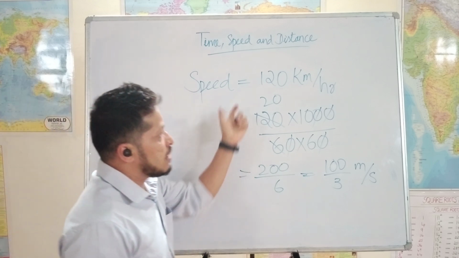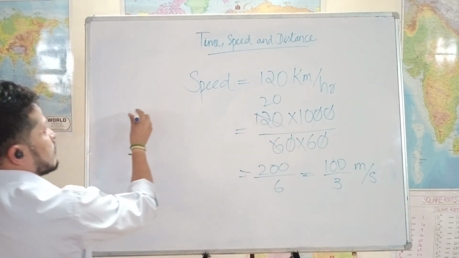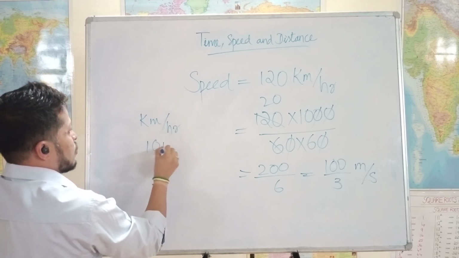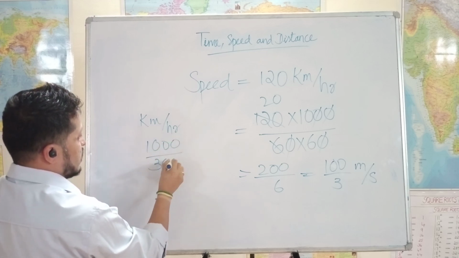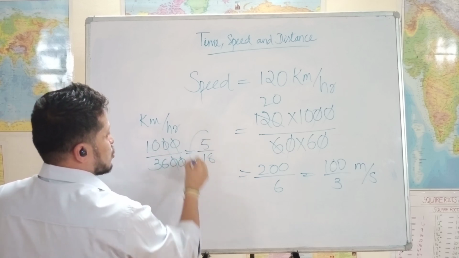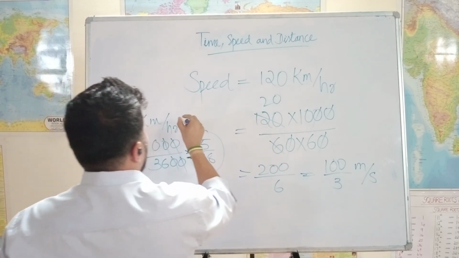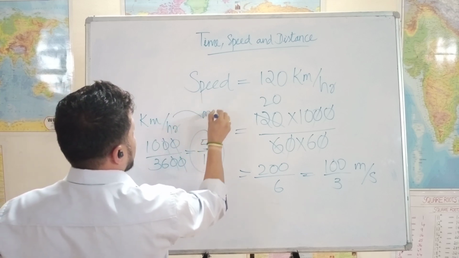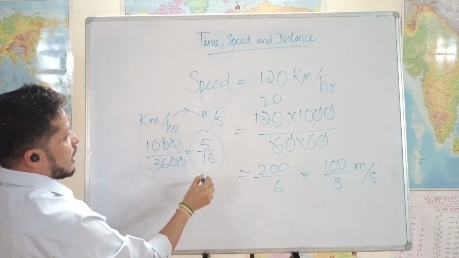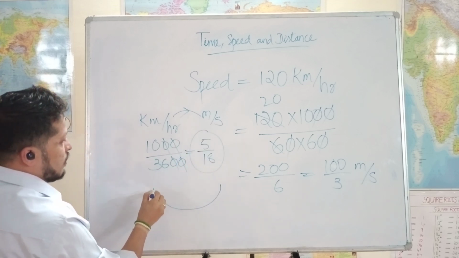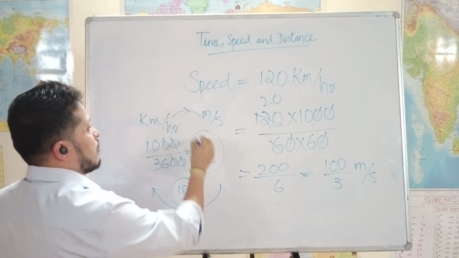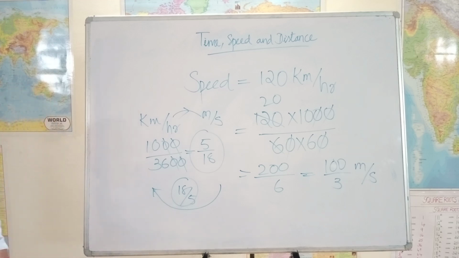But in exams we will not always do this. What we normally do is we just take kilometer per hour as 1000 divided by 3600, so we get 5 by 18. So whenever you are converting the unit from kilometer per hour to meter per second, we multiply by 5 by 18, and when you are converting from meter per second to kilometer per hour, we multiply by 18 by 5. Okay, please remember these small things that will help you do the questions faster.